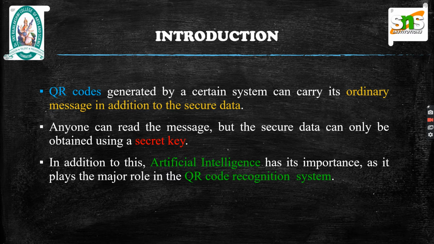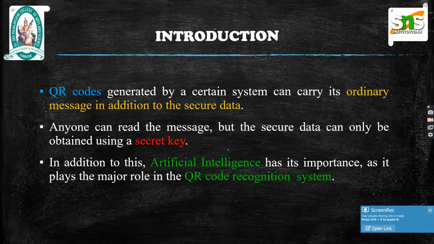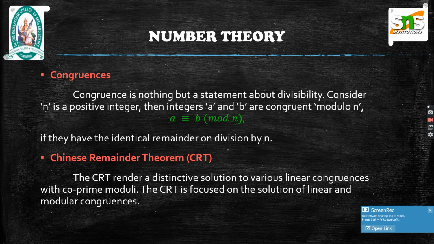Furthermore, QR code recognition often faces the challenge of uneven background fluctuation, inadequate illumination, and distortions due to improper image acquisition methods. This makes the identification of QR codes difficult, and therefore to deal with this problem, artificial intelligence based systems have come into existence. At first, let me explain the important and foremost concept, number theory. In number theory, we study the algebraic structure of natural numbers.